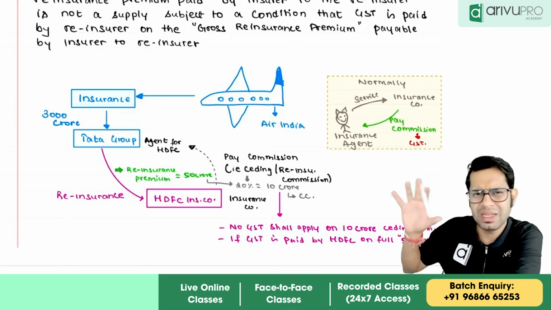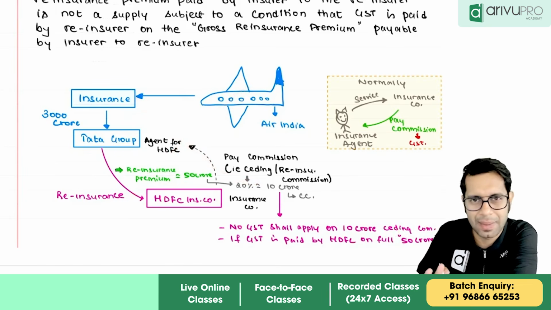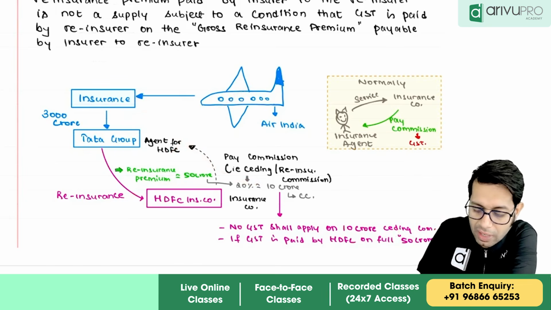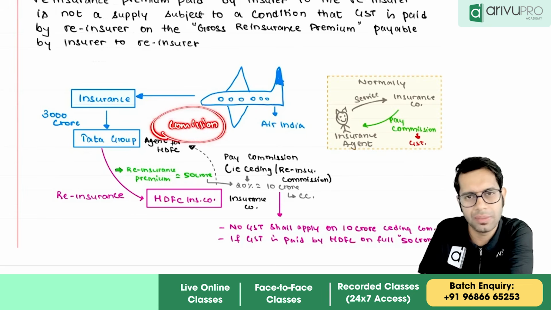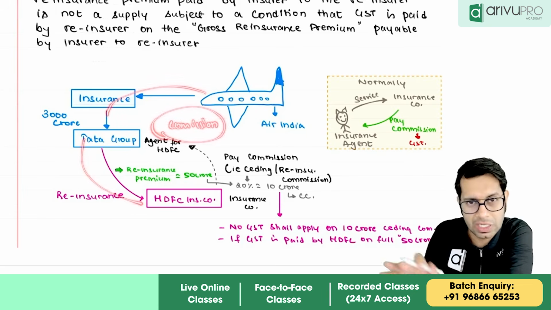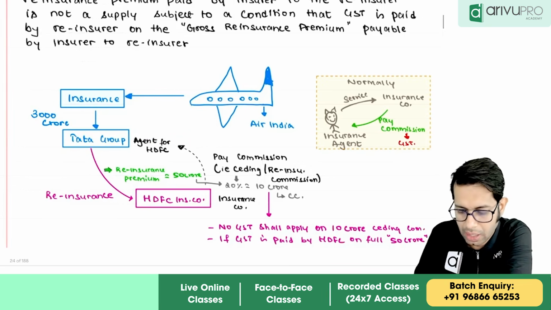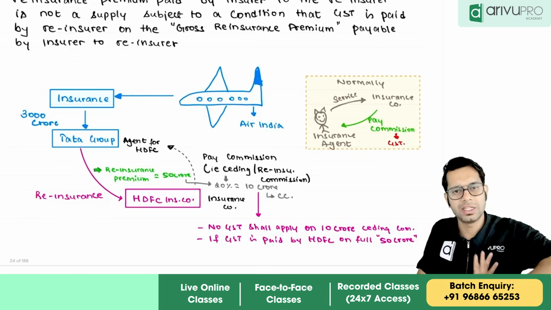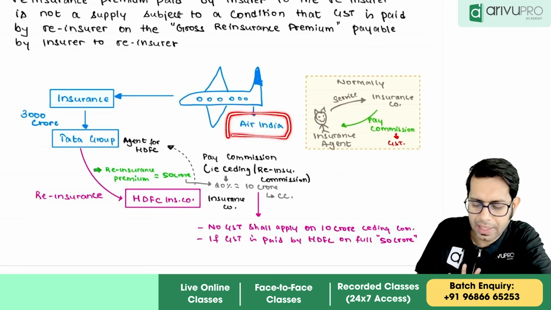Correct? So something like this will happen, but we should be least bothered about what transaction is happening over here. What is important for us is the commission point. Let us ignore the concept of reinsurance and just understand the commission. See carefully. Air India wants to take insurance on its flight.